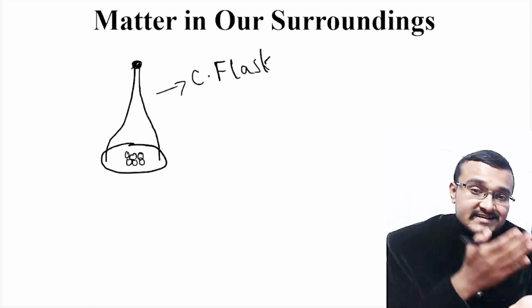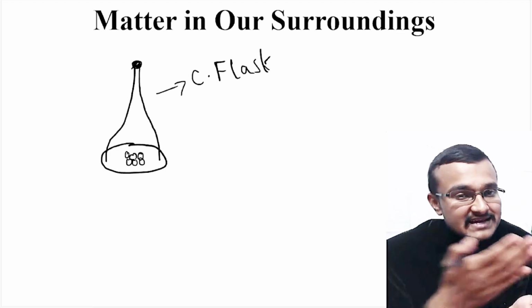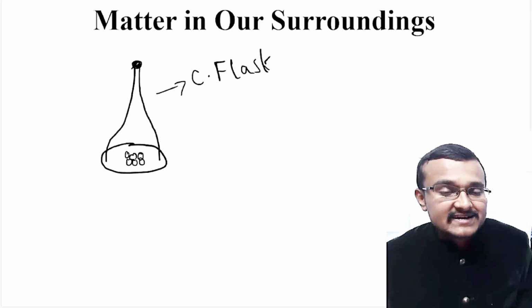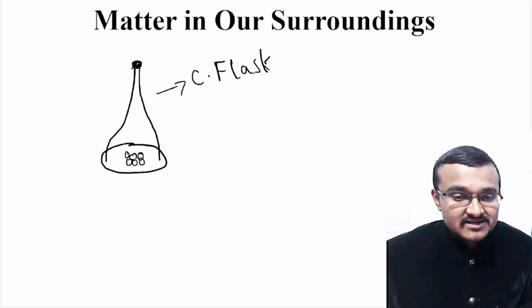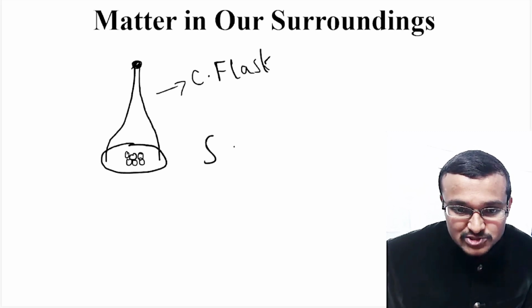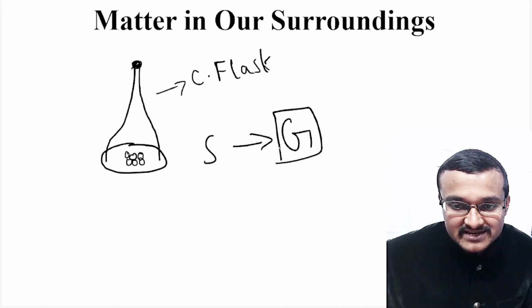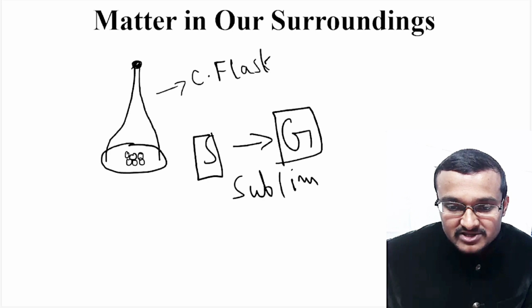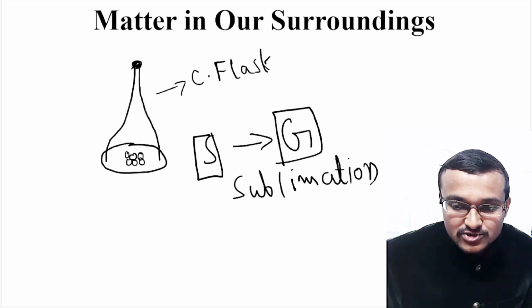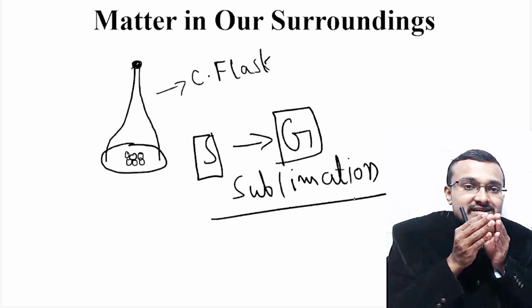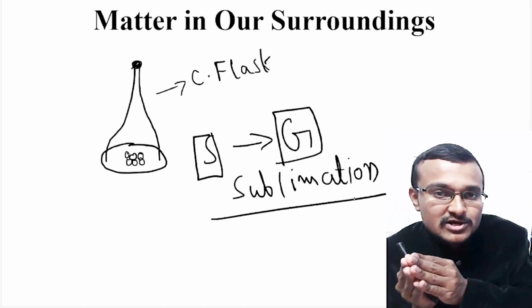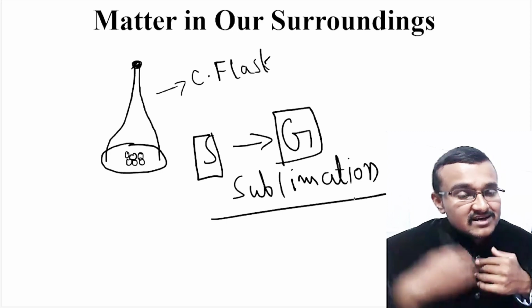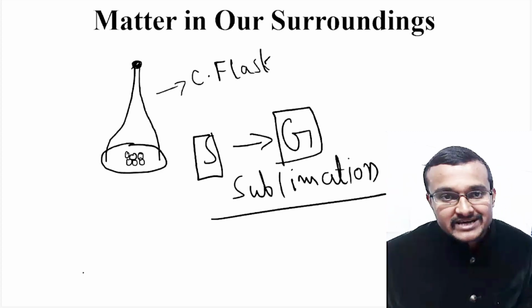That means certain solids will get converted to liquid and then they will get converted to gaseous state. But certain solids like camphor will directly get converted into gaseous state. This particular process where solid is directly getting converted into gaseous state is known as sublimation. You should remember this term also. This is known as sublimation, where you are directly converting solid into gaseous state. So a particular matter is directly getting converted from solid state to gaseous state. This is known as sublimation.